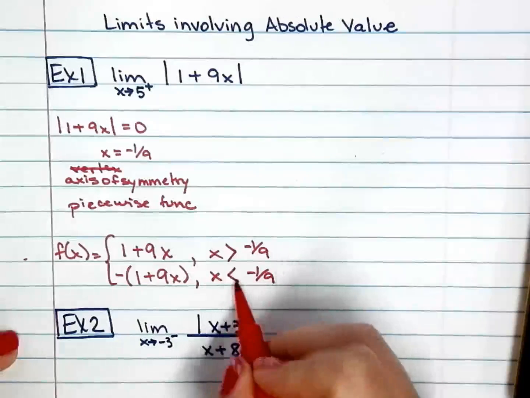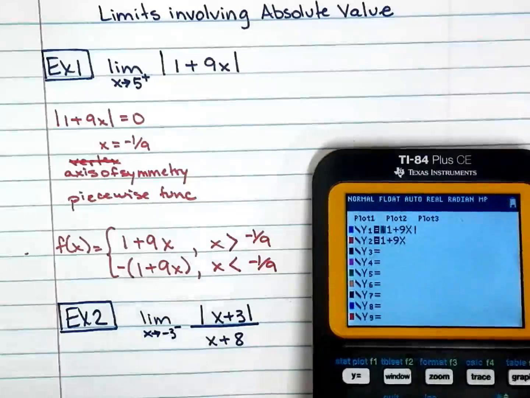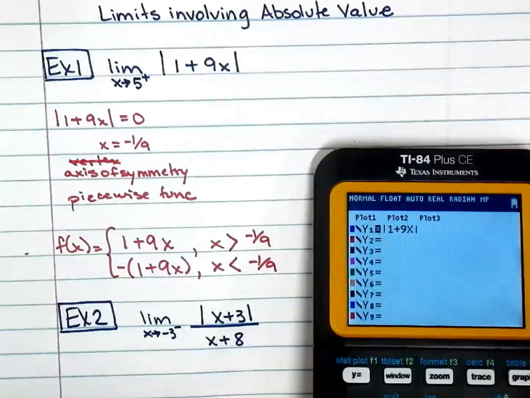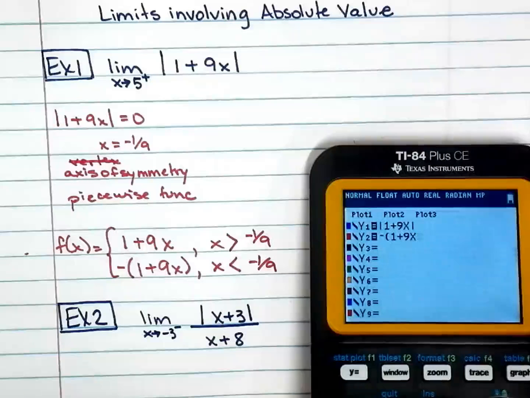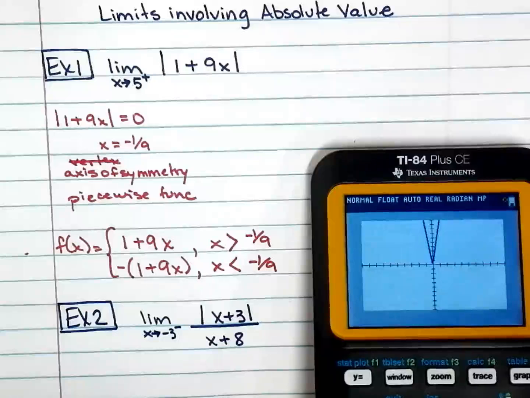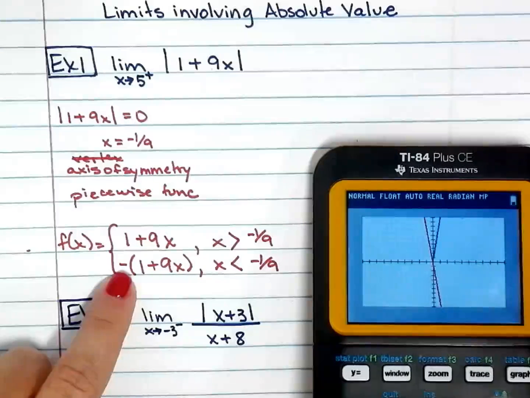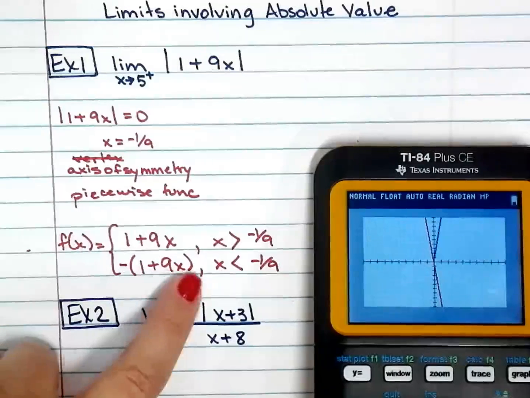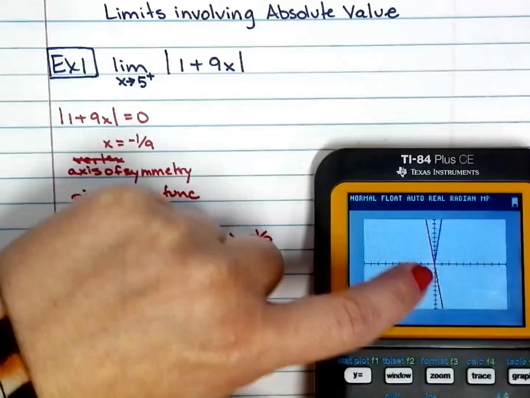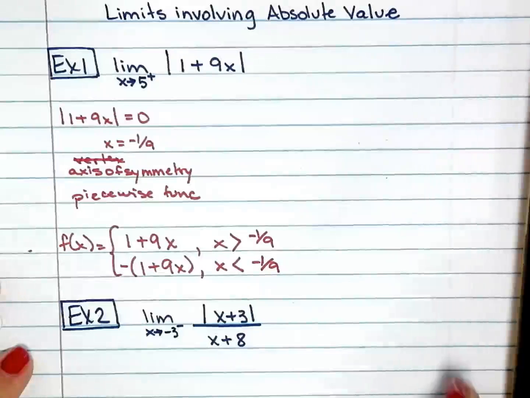And the other one just leaves me with the less than. But since we're here, I'll go ahead and test it out. So negative of 1 plus 9x. That's the absolute value function with the negative in front. So it's the negative of that function, and that represents that part of the absolute value function that I'm using.